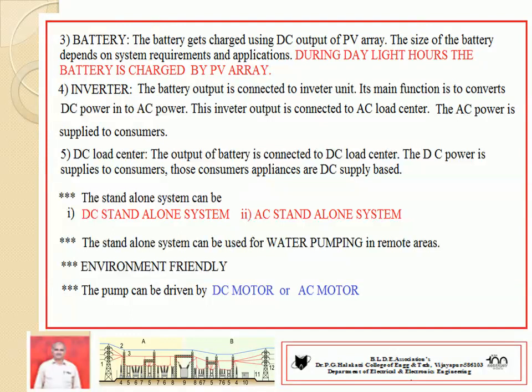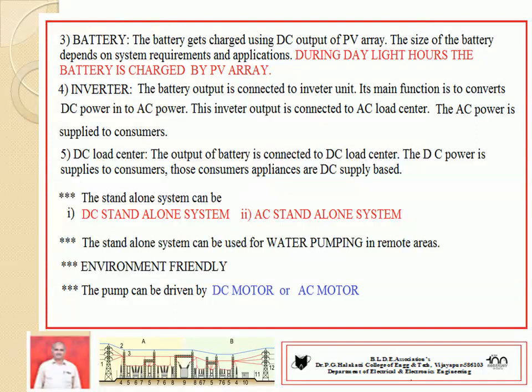Next component is the battery. The battery is charged using the DC output of the PV array. The size of the battery also depends on the requirement and applications. During the daytime, during the daylight hours, the battery is charged by the PV array.